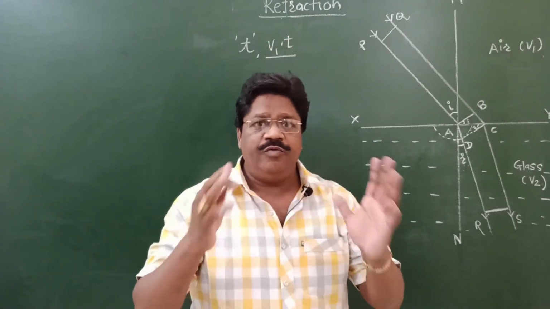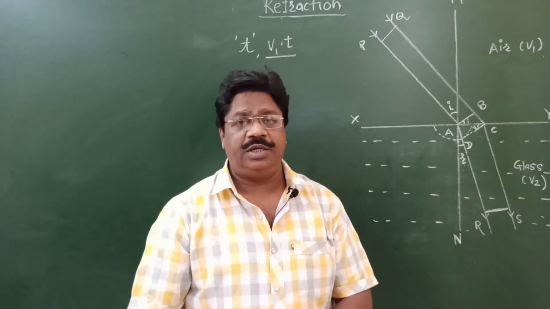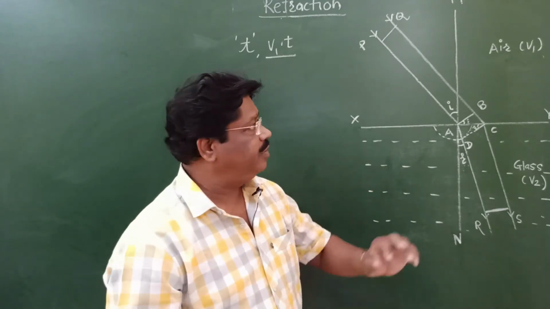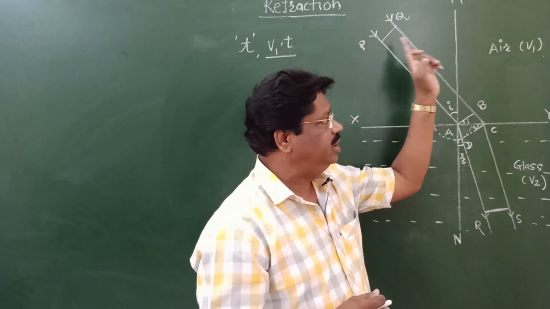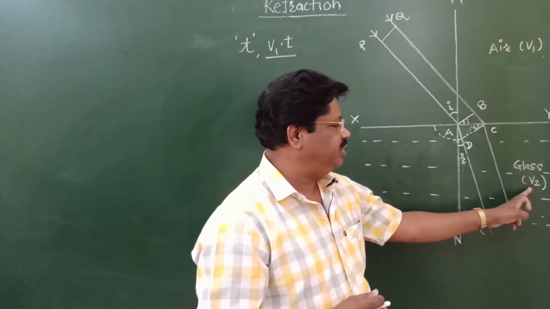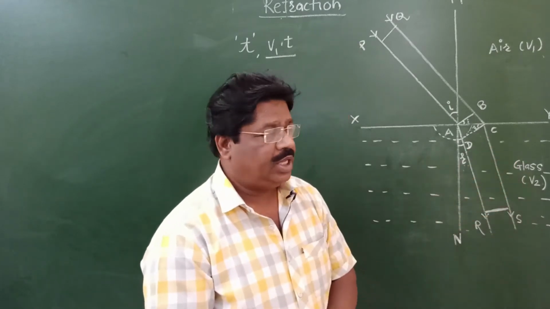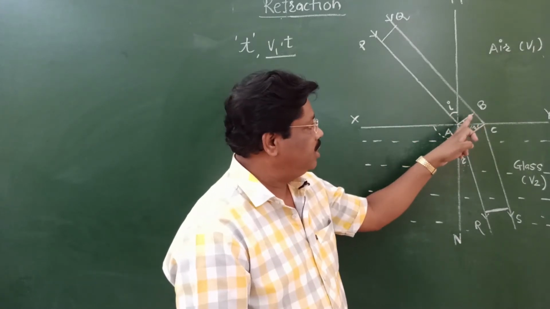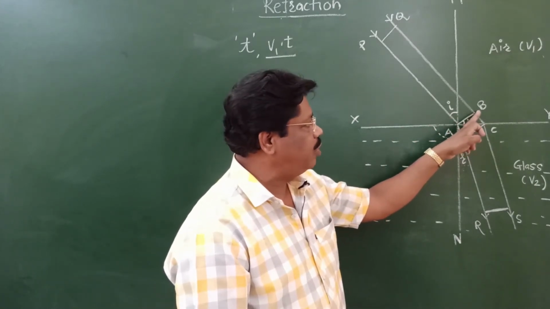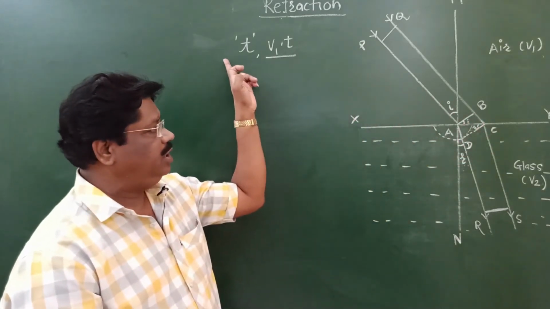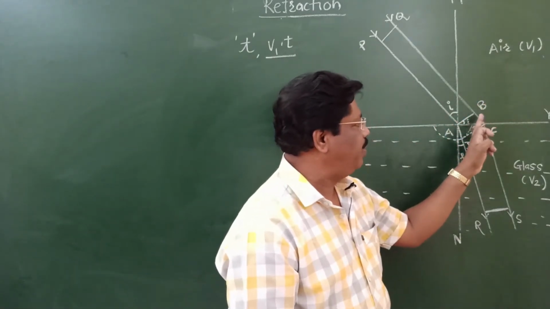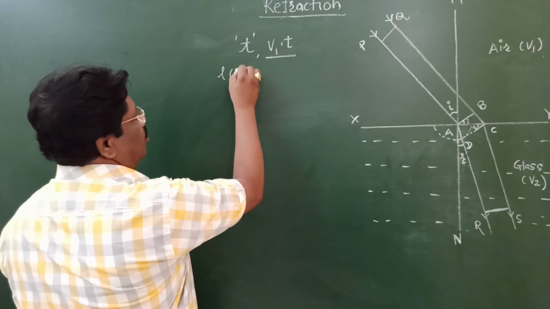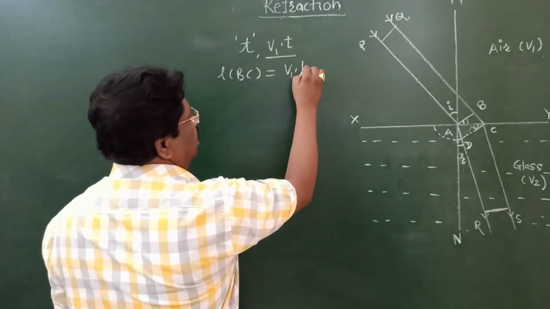Velocity of light is different in optically denser or rarer media. Therefore, V1 is the velocity of light in the air medium, and V2 is the velocity of light in the denser medium.